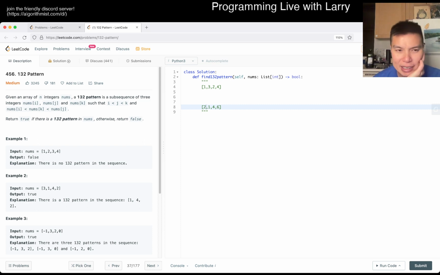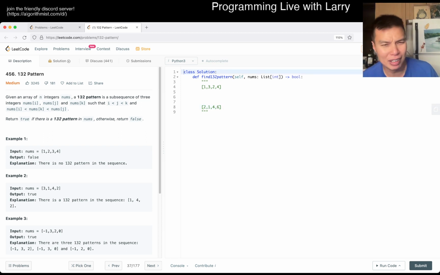So in that case, I mean, it has a 2, 3, 1 pattern, I think, right? No, it has a 2, 1, 3 pattern, but it's not sorted. So okay, I guess what we've done is find an example where there's no 1, 3, 2 pattern, but it is also unsorted. So okay, I'm glad that we got that out there.